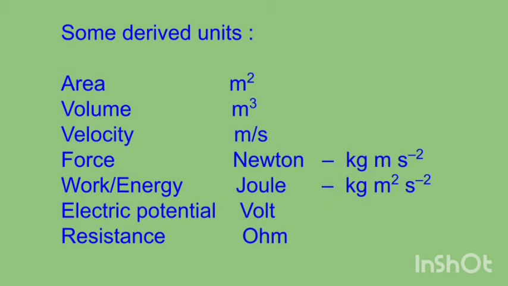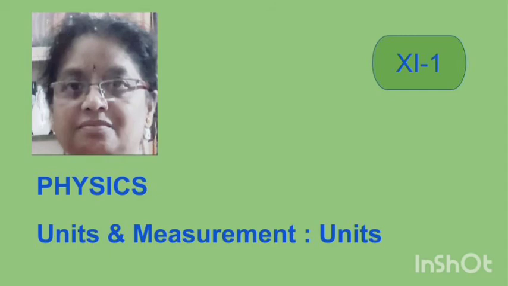You can make a list of these derived units. In coming lessons, we will learn about the various derived units along with derived physical quantities.